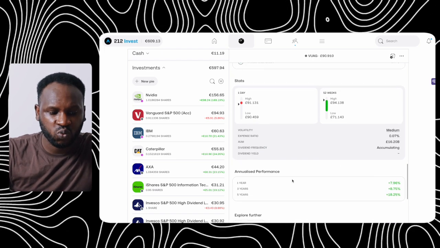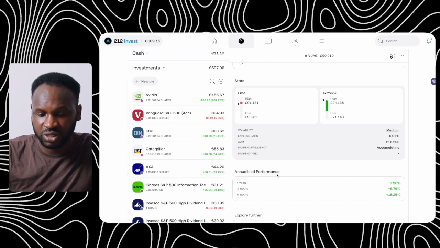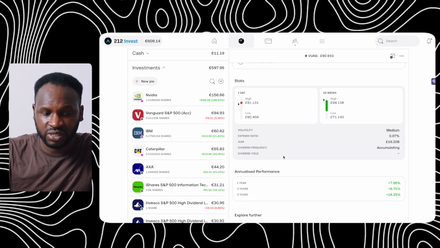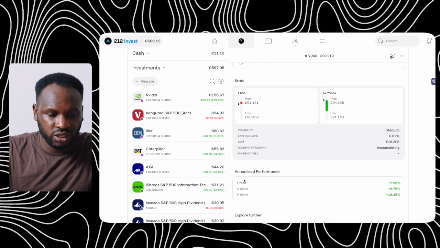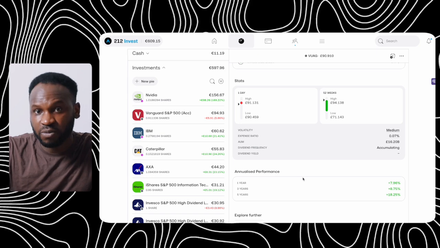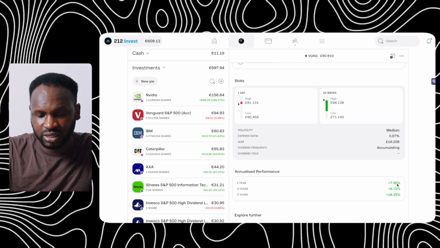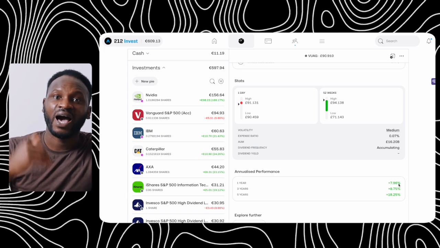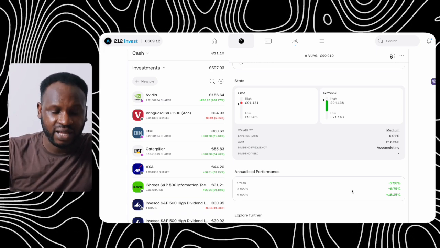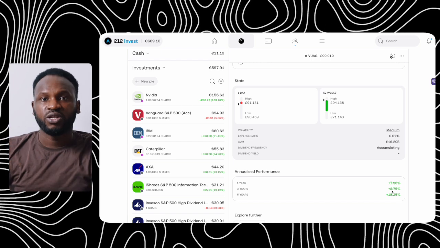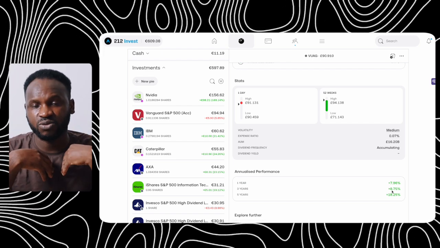And this is the performance of this company, which is this S&P 500, which is VUAG, which is the ticker code. This is the annual performance return. They have 7.96% for the annual return of this investment, and that is if you stay until 1 year with them. This thing that you are seeing here is not accurate.